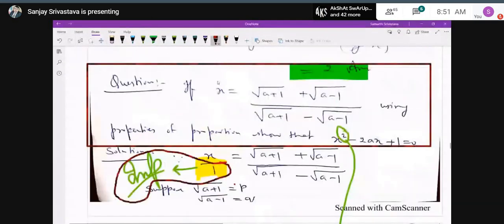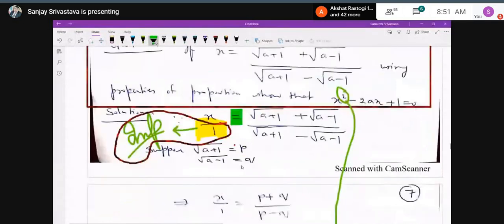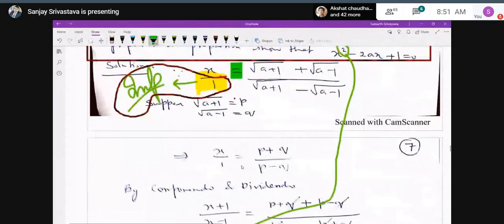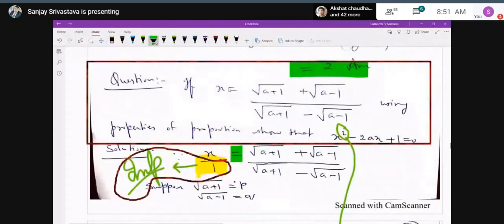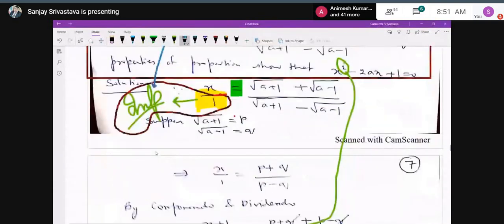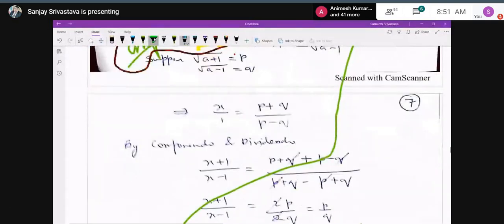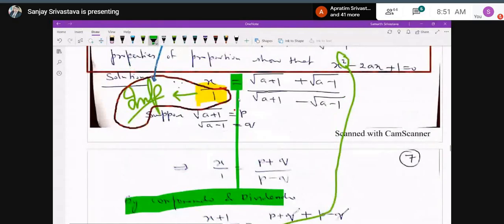That is, one is x upon 1, the left hand side, and the other ratio is the right hand side, that is under root a plus 1 plus under root a minus 1 upon under root a plus 1 minus under root a minus 1. So when any two ratios are equal, then only you can apply componendo and dividendo, because it is already mentioned in the question that using properties of proportion.